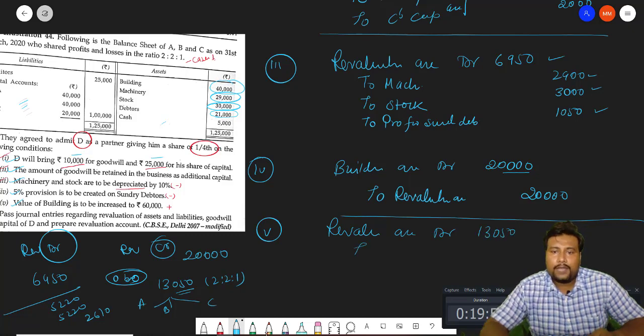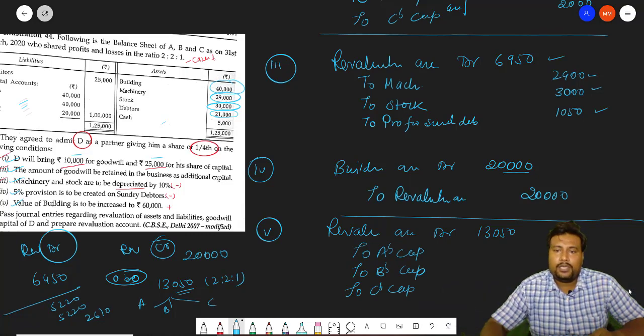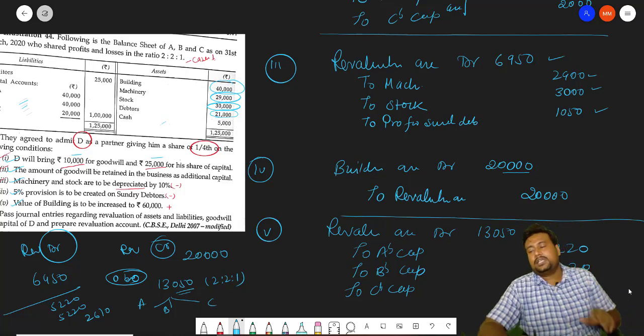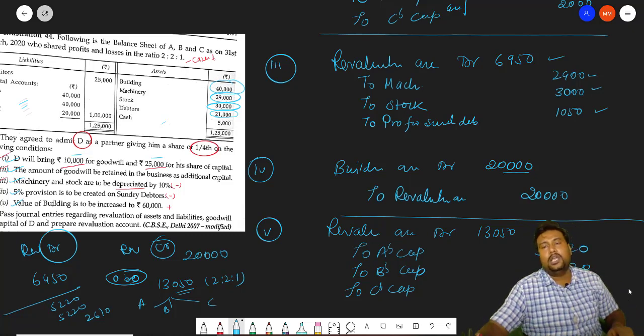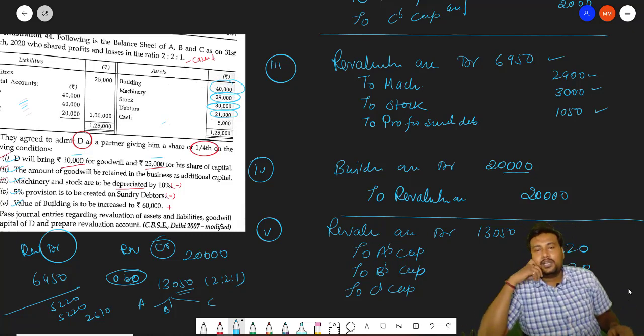It will be transferred to A's capital, to B's capital, and to C's capital. And it will be what? 5220, 5220 and 2610.